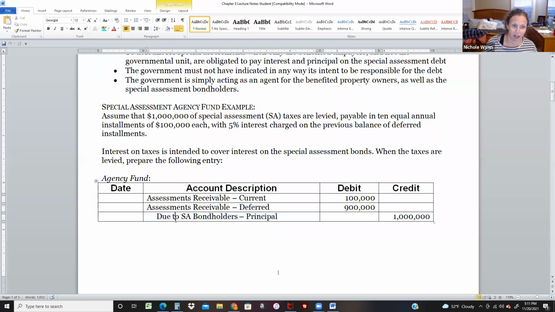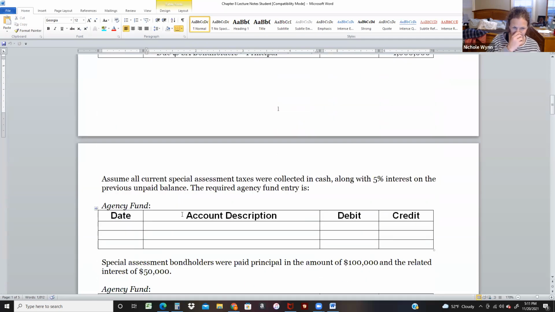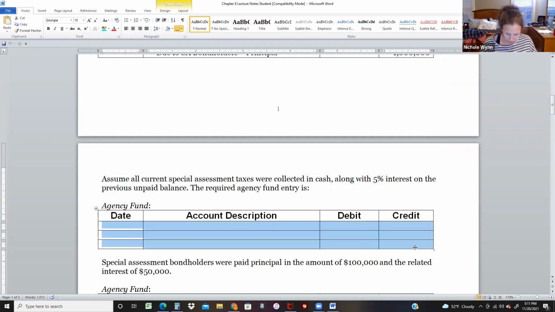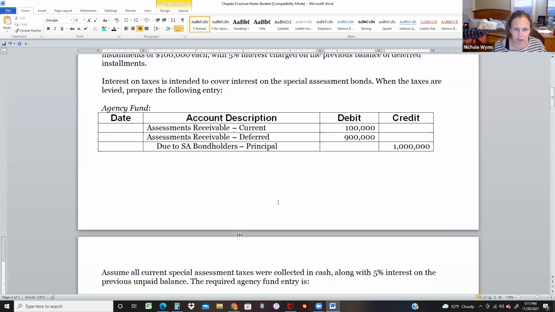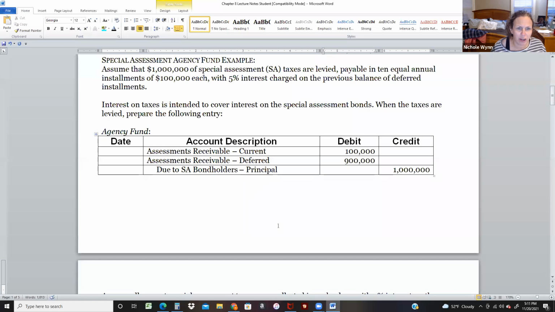So asset, liability. It says assume all current special assessment taxes are collected along with 5% interest on the unpaid balance. So let's go ahead and receive the money. It says we're going to receive 100,000 with 5% on the previous unpaid balance.